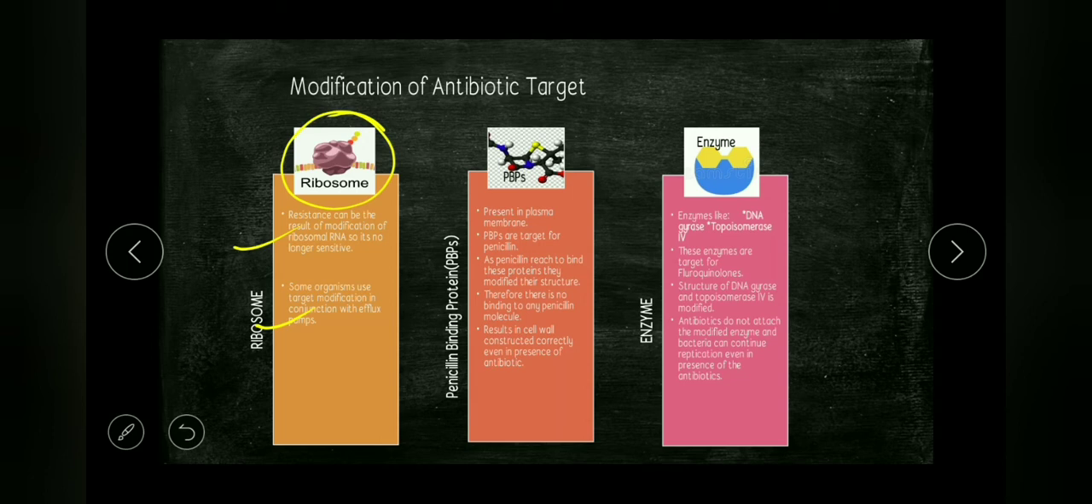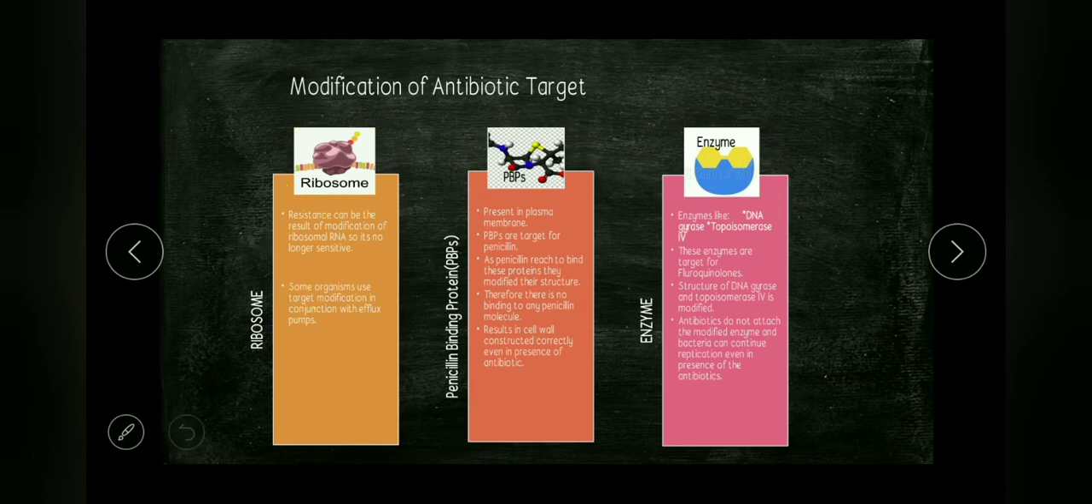Then our second target is the PBPs, which are penicillin binding proteins. They are present in the plasma membrane. PBPs are the target for penicillin. As penicillin reaches to bind these proteins, they modify their structure. Okay. Therefore, there is no binding of any penicillin molecule, and the result is that the cell wall is constructed correctly even in the presence of antibiotic.